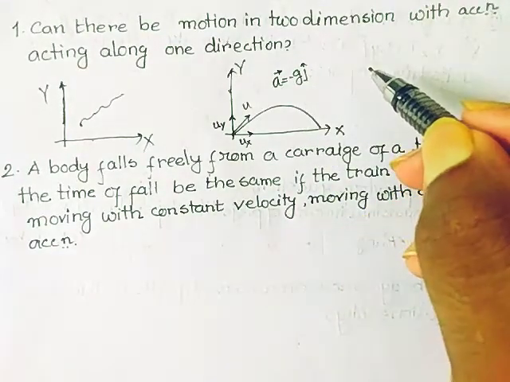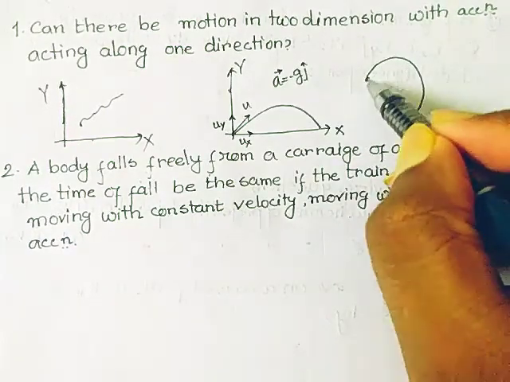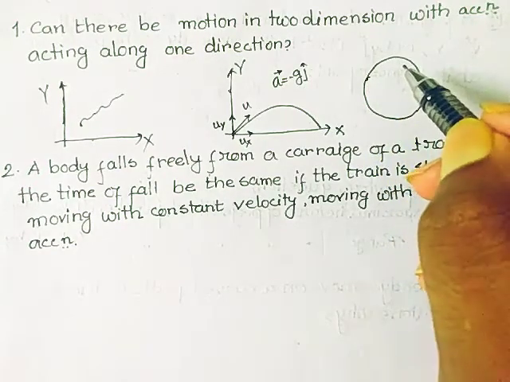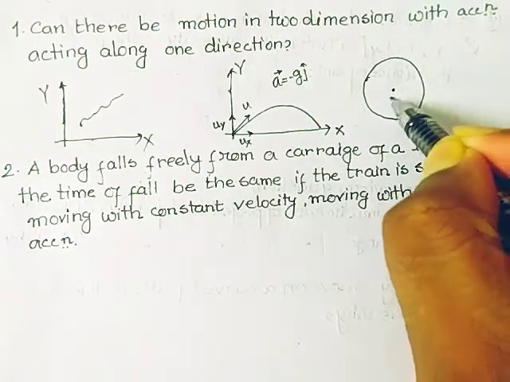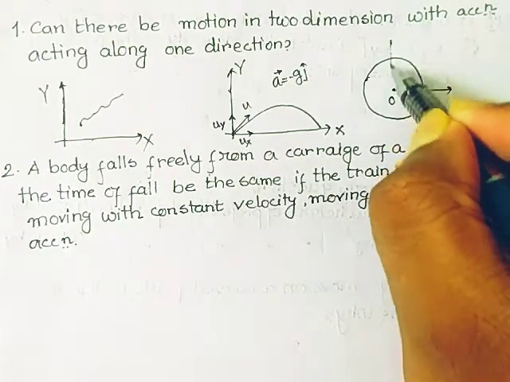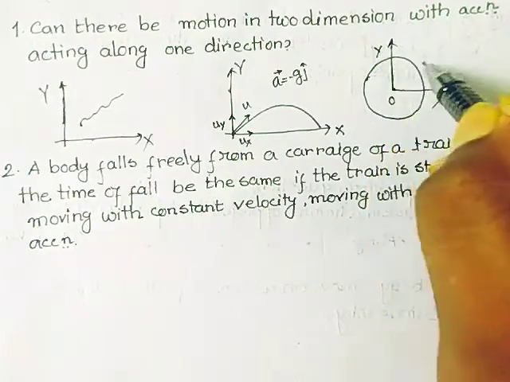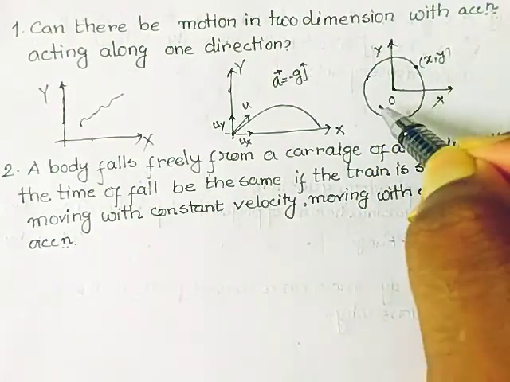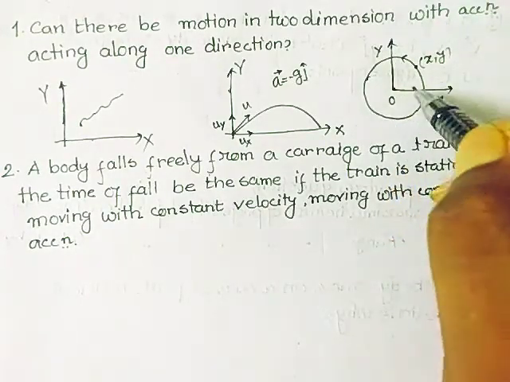Now the question is, why can we not consider the motion as a circular motion? In circular motion, if I take this point as the origin, with this along the x-axis and this along the y-axis, and take a point x comma y, a particle executes a circular motion like this.